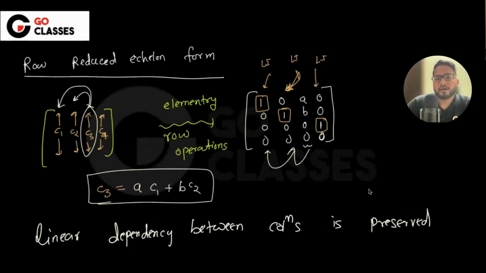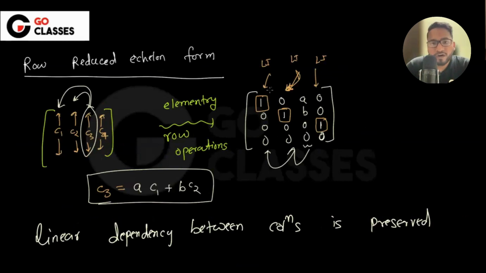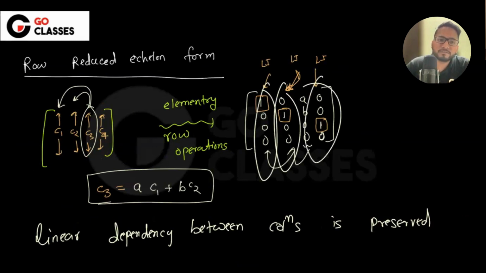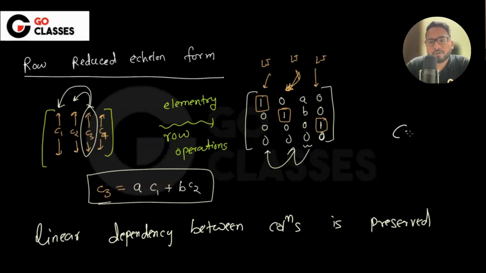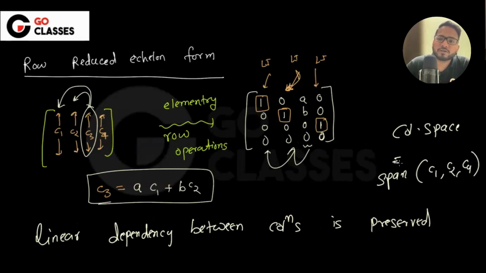See, here you got to know that columns 1, 2, and 4 are linearly independent. Then tell me, is this the column space? No, this is not the column space. So now can you tell me the column space here? Is this understood? This is the column space. Let me know if there is any issue in understanding this.